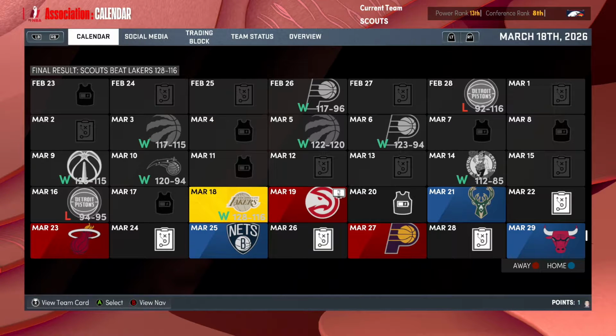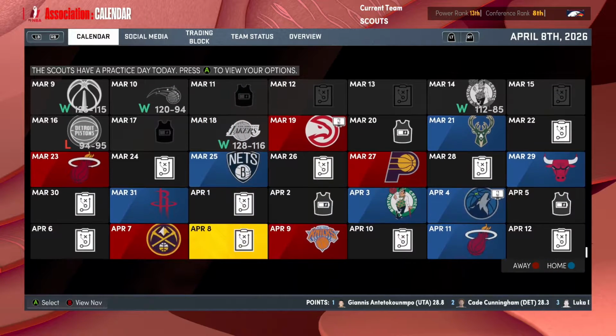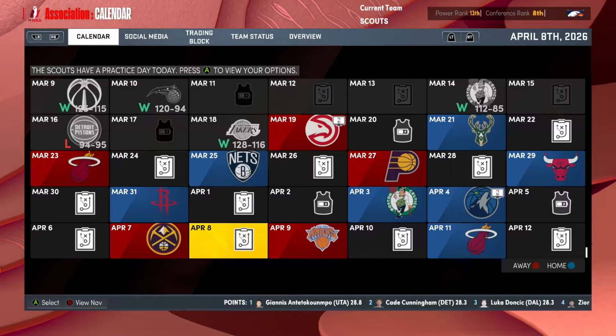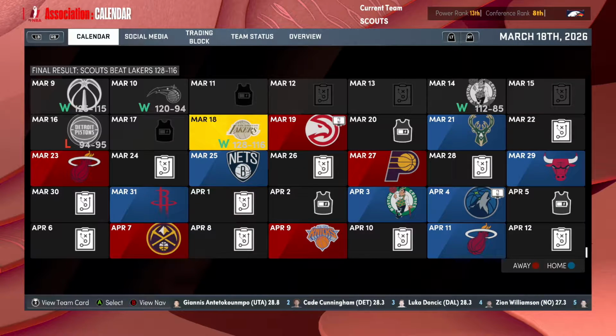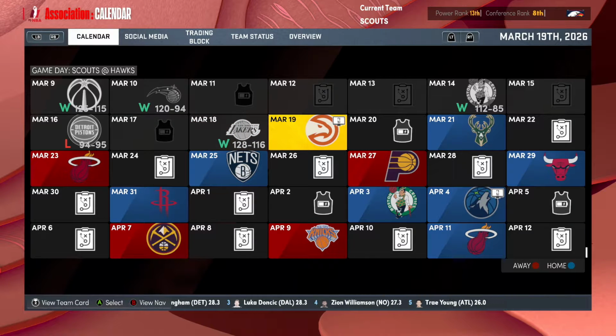So maybe we have figured some things out right here, but we do lose Ellis for 1 to 2 weeks. Hopefully he can recover soon. He did get hurt in that game against the Lakers, so again, he won't be in this game against the Hawks. But a big game coming up.